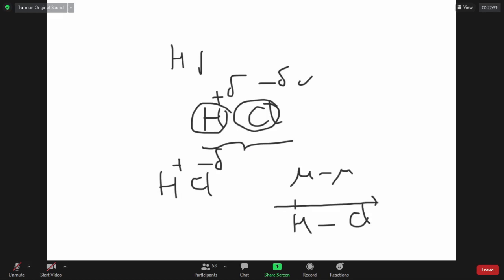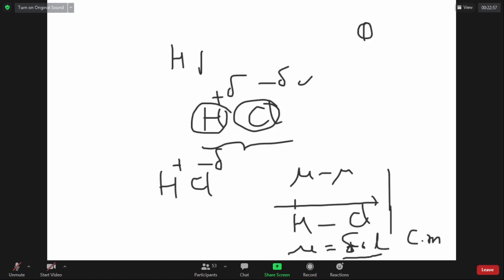This dipole is measured in terms of dipole moment, which is the product of the amount of charge separated, delta, into bond length. The dipole moment has units like charge units into length units, coulomb meters. That is a different discussion, but basically a dipole is possible between molecules which have different atoms.